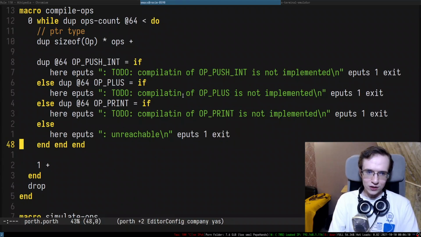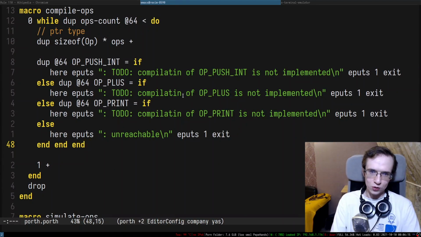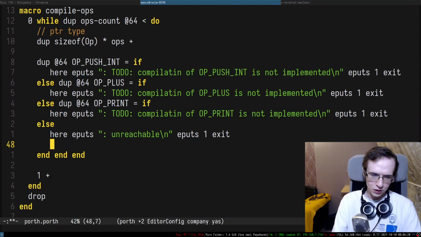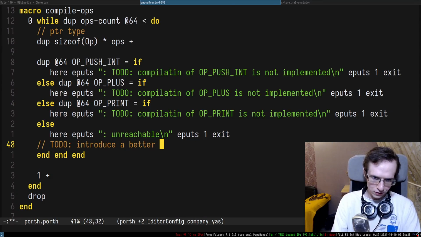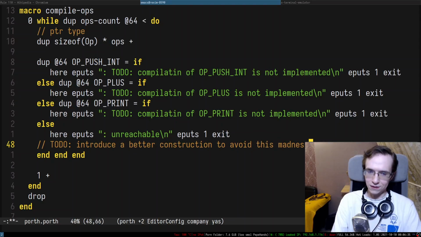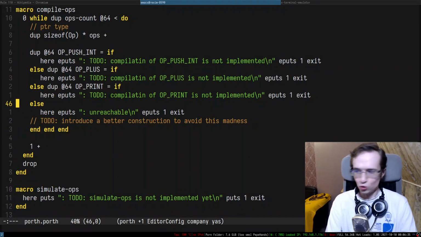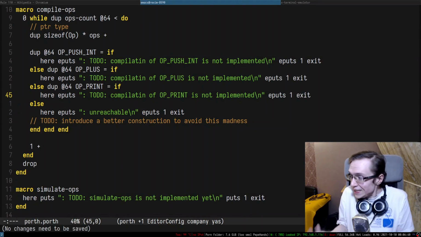Anyways, for now, we're gonna just have this trail of ends. So the first end closes this thing, so you have to put as many ends as you have elses, I suppose. So I'm gonna introduce a better construction to avoid this madness. There we go. So we're gonna have a first to do. As you can see, we're already getting somewhere.